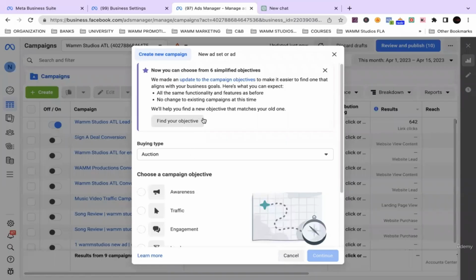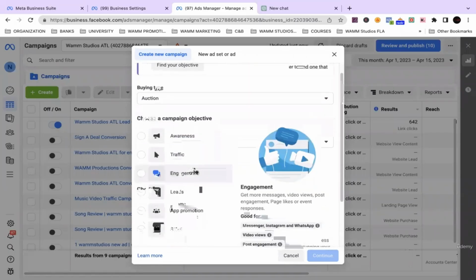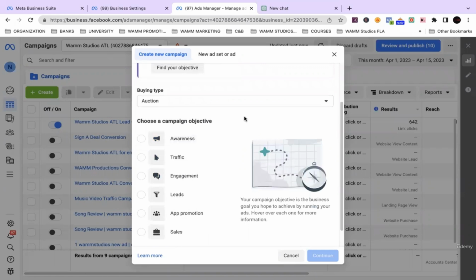All right, so first things first. If you're familiar with advertising, a lot of these platforms are very, very similar. Different interfaces, but the same methods. So first things first, choose a campaign objective.